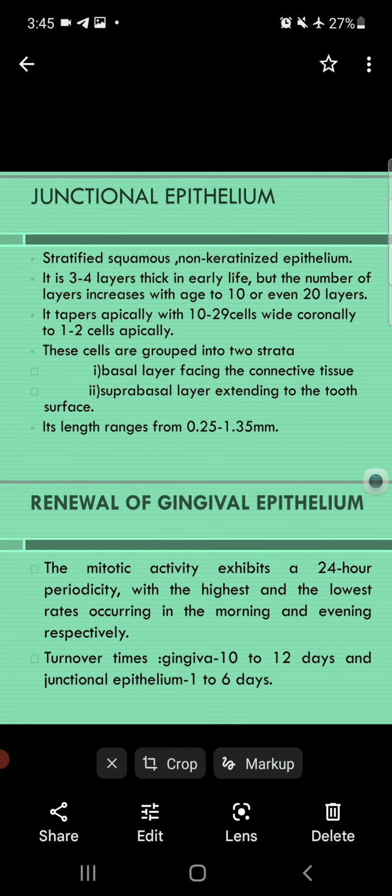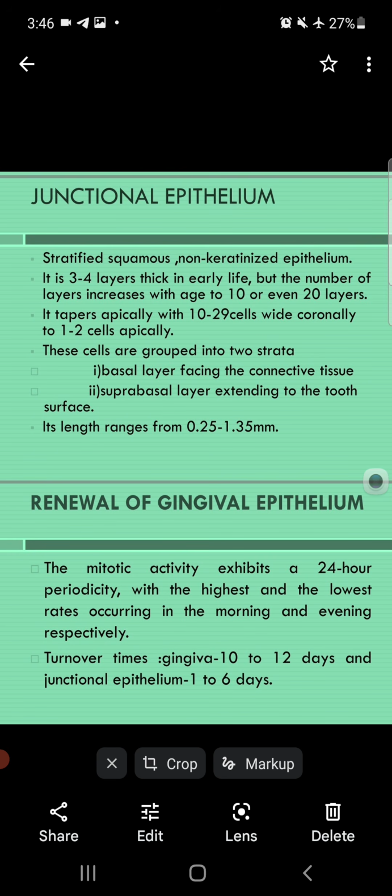Now the mitotic activity exhibits a 24-hour periodicity, meaning in 24 hours our gingival epithelium is renewed, meaning old is replaced with new, with the highest and lowest occurring, the highest in the morning. In the morning the gingival epithelium renewal is highest, and in the evening it is lowest. Again, MCQ point. Now in the renewal of gingival epithelium, 24 hours is important, and in the morning highest renewal and in the evening lowest, and turnover time